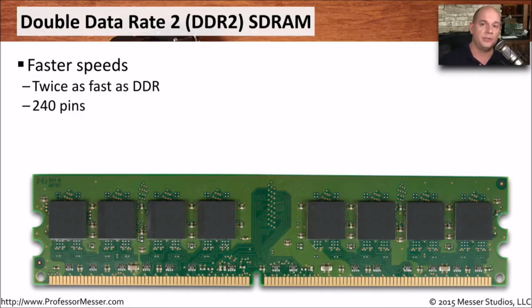Our faster processors and faster computers required much more throughput, so we came up with the next generation of DDR memory called DDR2, or Double Data Rate 2. This is twice as fast as the previous DDR memory. You find these memory modules are 240-pin memory modules as well.